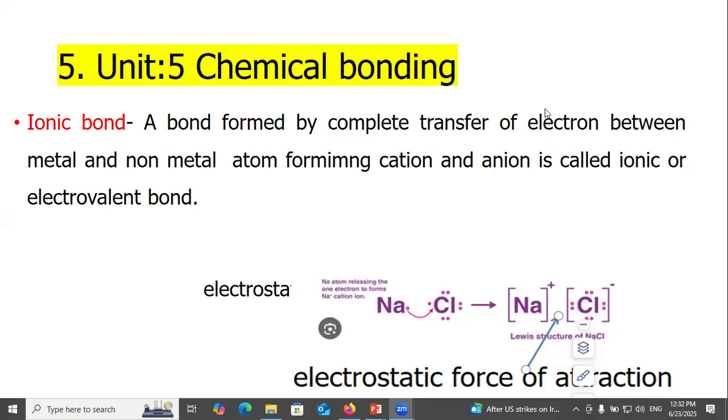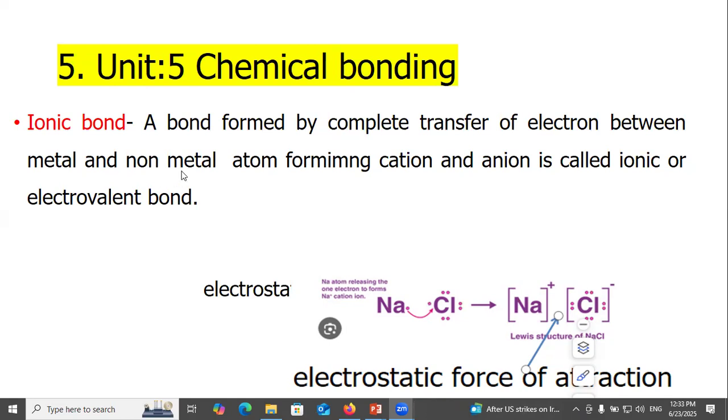Hello, good afternoon. Unit 5, Chemical Bonding, under BSc first year at Tribhuvan University, Institute of Science and Technology, Chemistry, BSc first year.